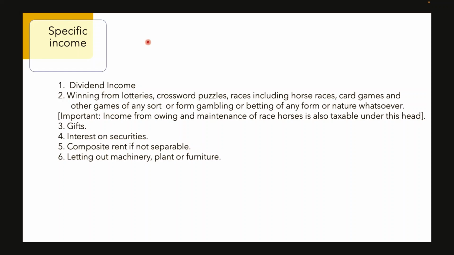The point which you have to remember in this is that the income which is generated out of race horses, that is the stake money which is received from race horses, is also taxable under this head, but the expenses on maintenance of race horses can be deducted only out of the stake money. It cannot be deducted out of winnings from race horses or any gambling. So in case of casual income, no expense is allowed as deduction.